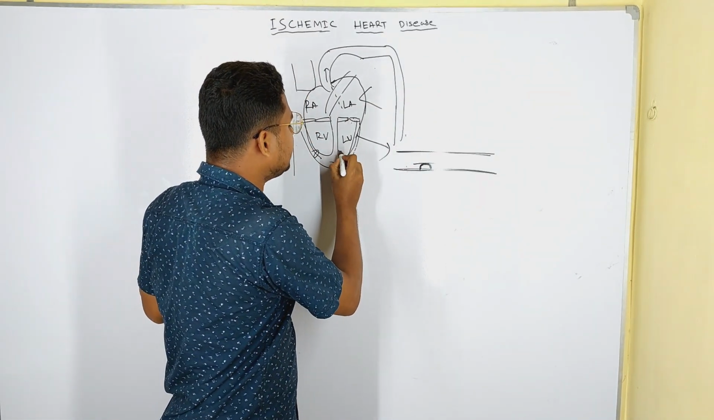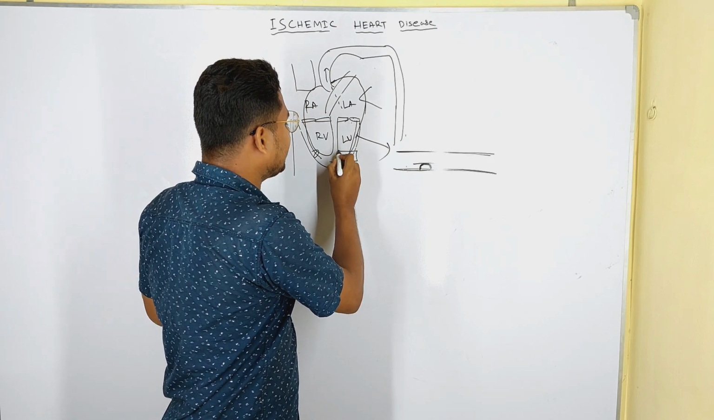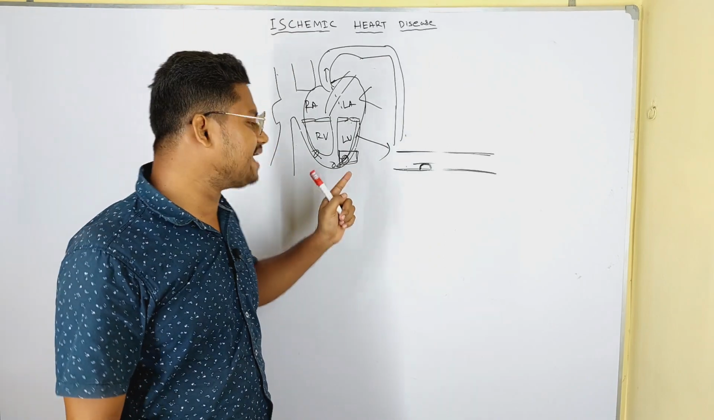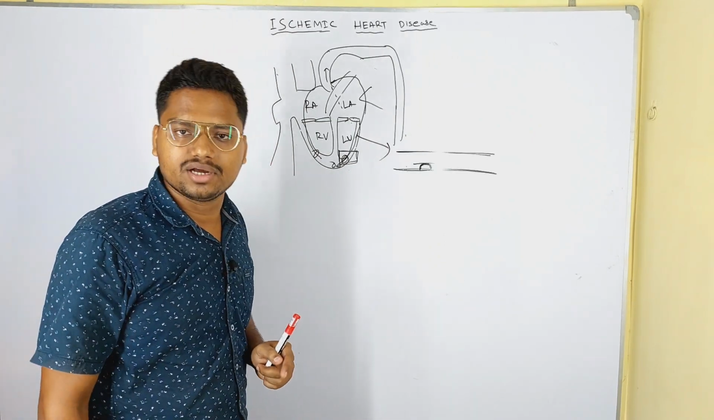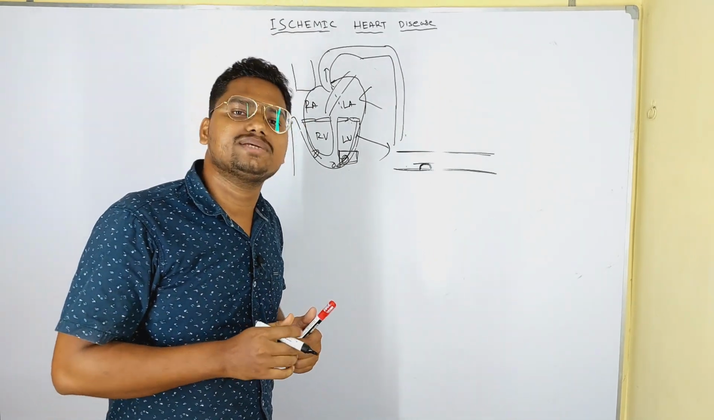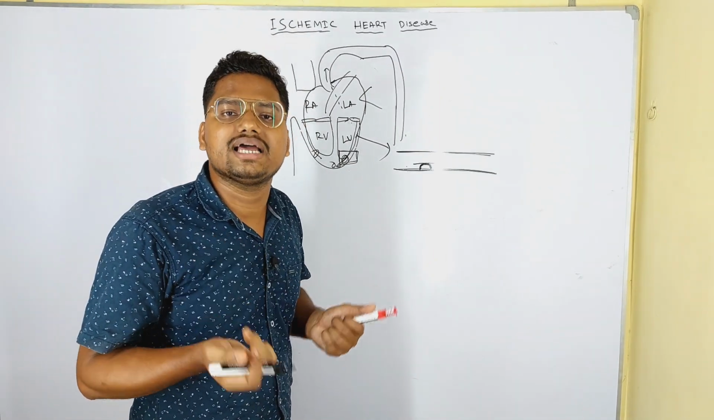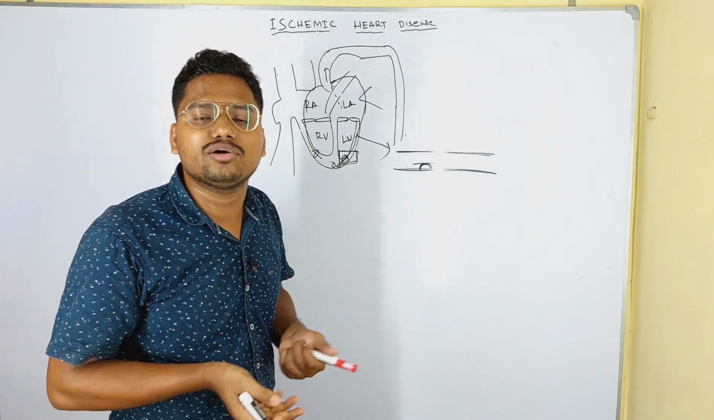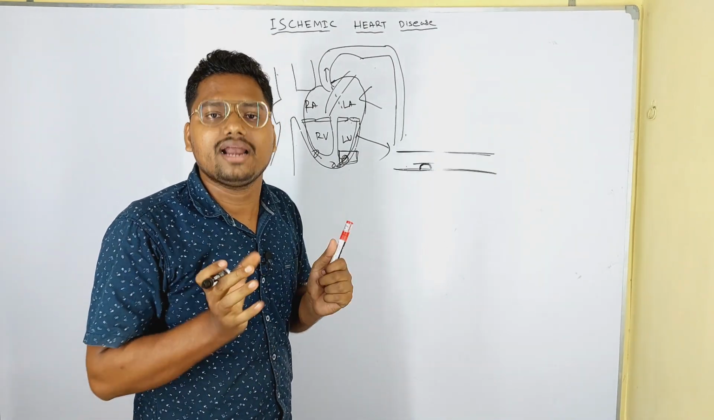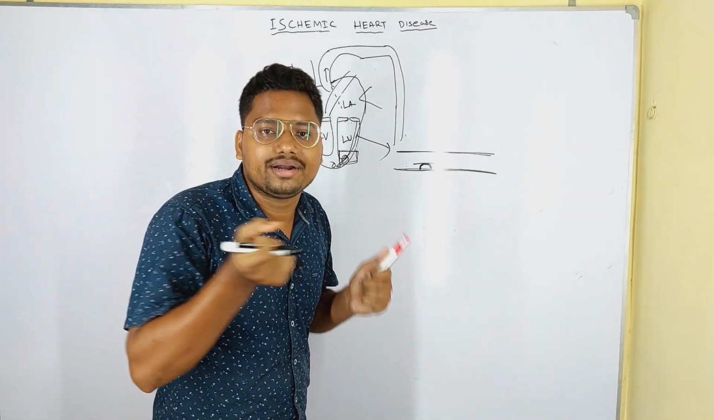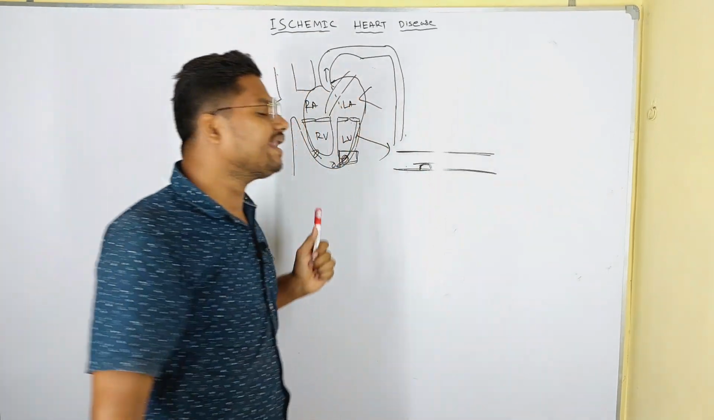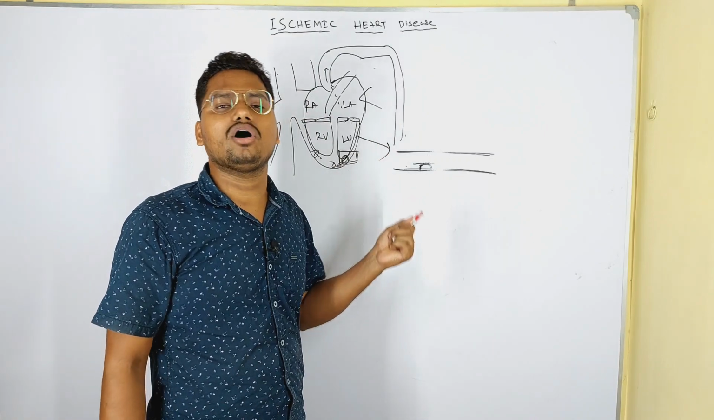The left ventricle needs more blood as compared to the right ventricle, because it works more, so it needs an excessive amount of blood, oxygen, and nutrients for its contractility and contraction. When there is a blockage, the supply is interrupted.